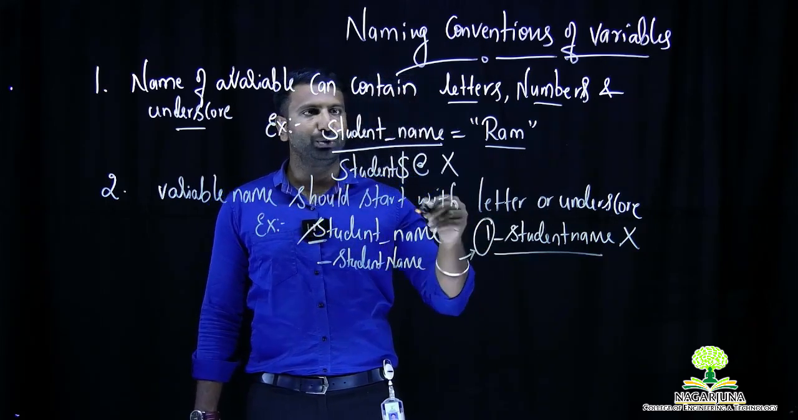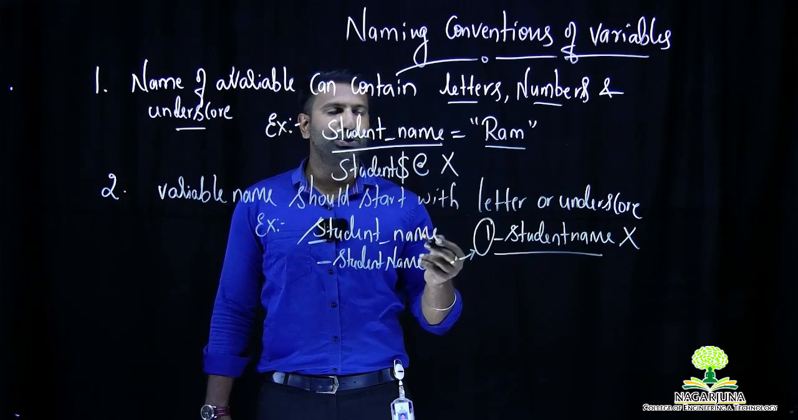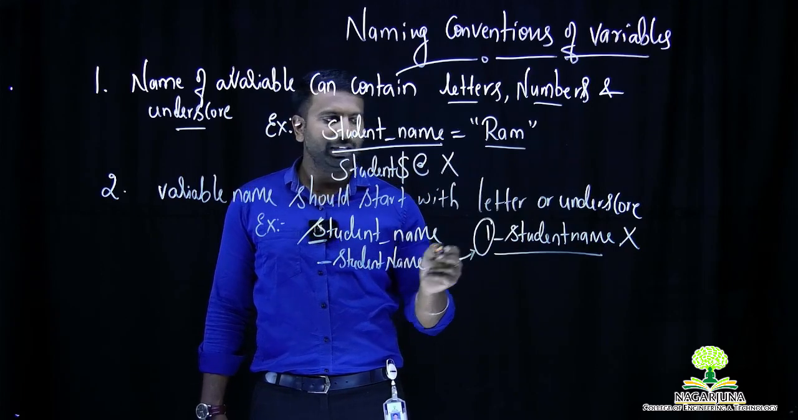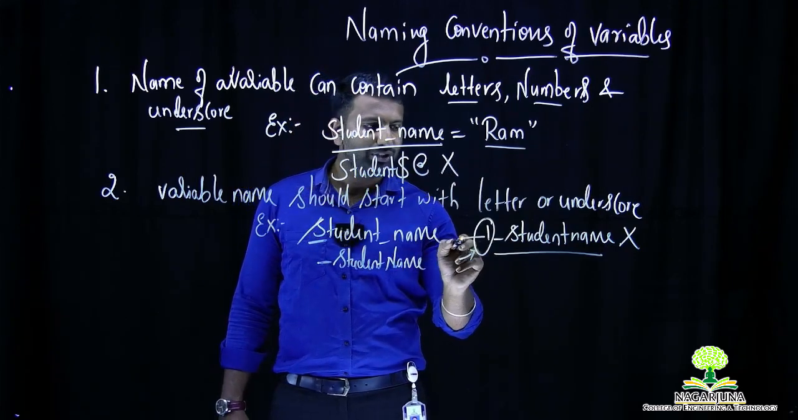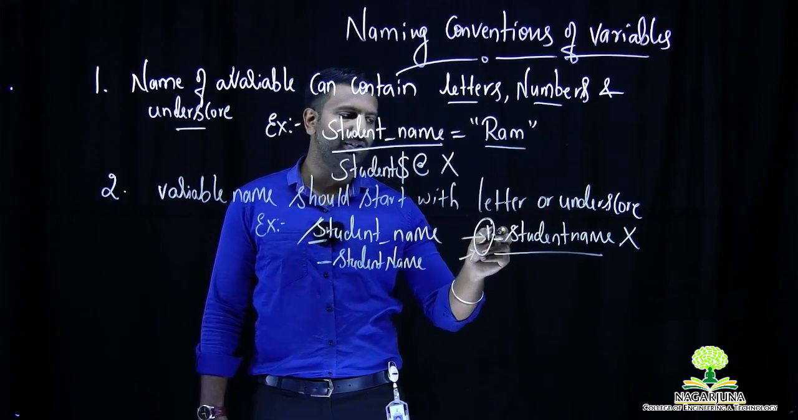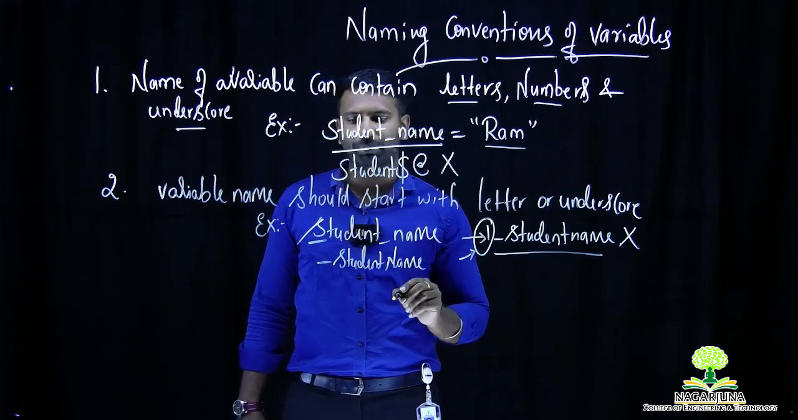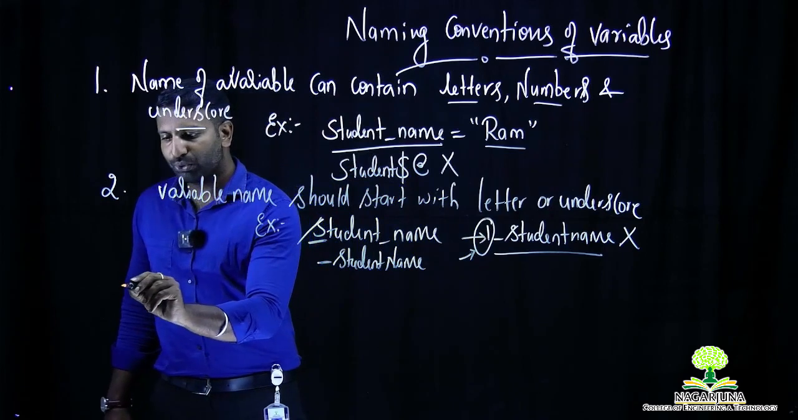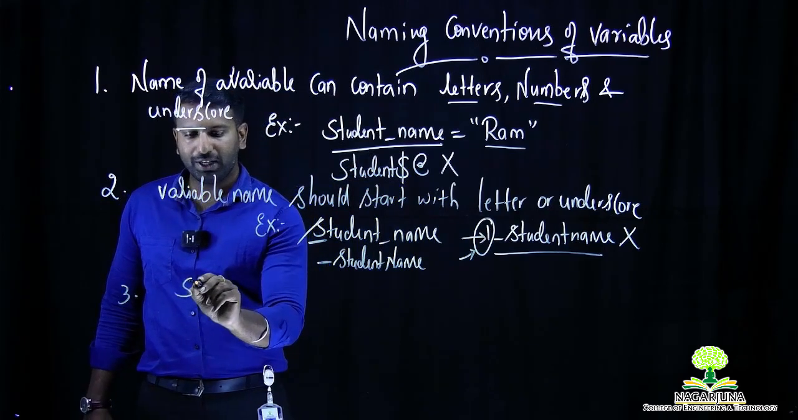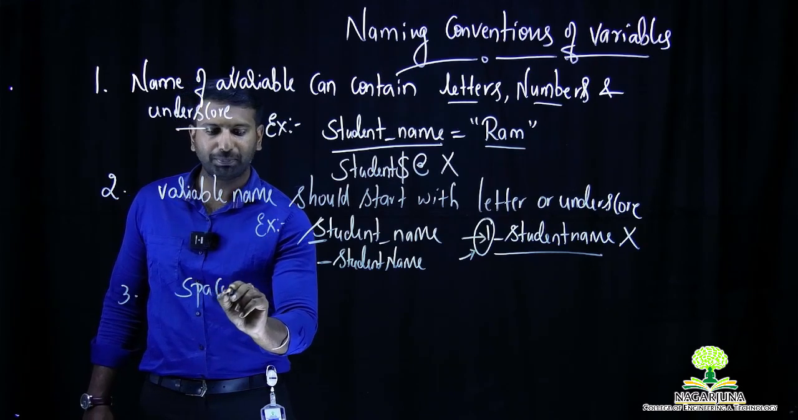So rule number 1 specified that it should have only letters, numbers, and underscore. It also says that it should not start with a number. It can either start with an underscore or it can start with a letter. That is what rule number 2 says. Then what about rule number 3? Rule number 3 specifies that your variable name should not have any spaces.